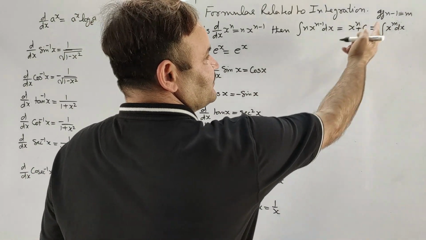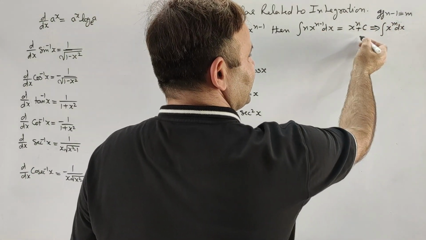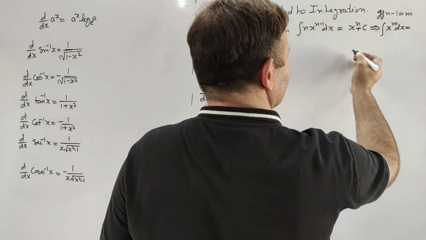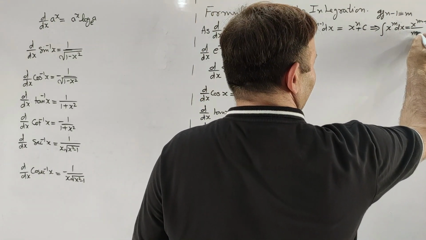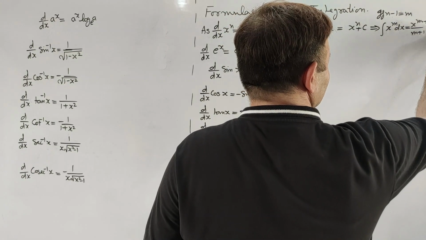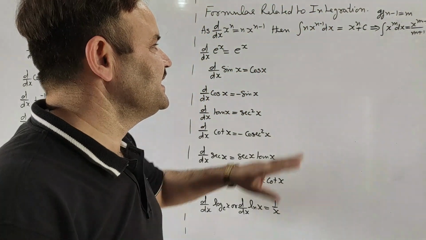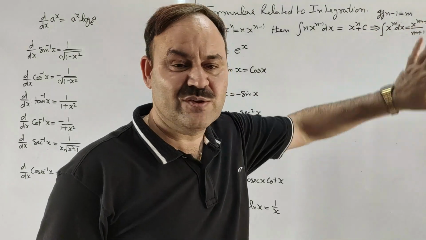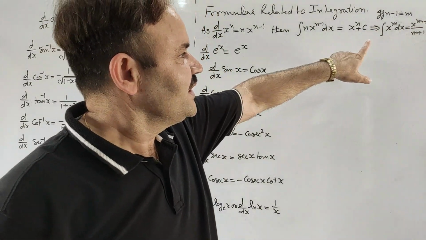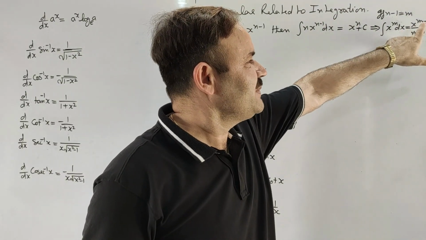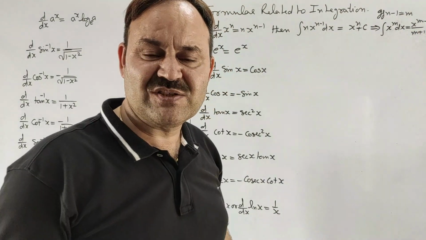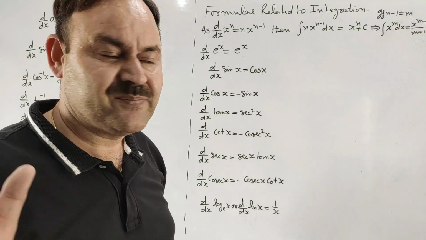This m plus 1 will be taken to the other side, so it is equal to x to the power m plus 1 divided by m plus 1 plus the constant of integration c divided by m plus 1, which will give a constant again. So the integral of x to the power m with respect to x will be x to the power m plus 1 upon m plus 1 plus c.